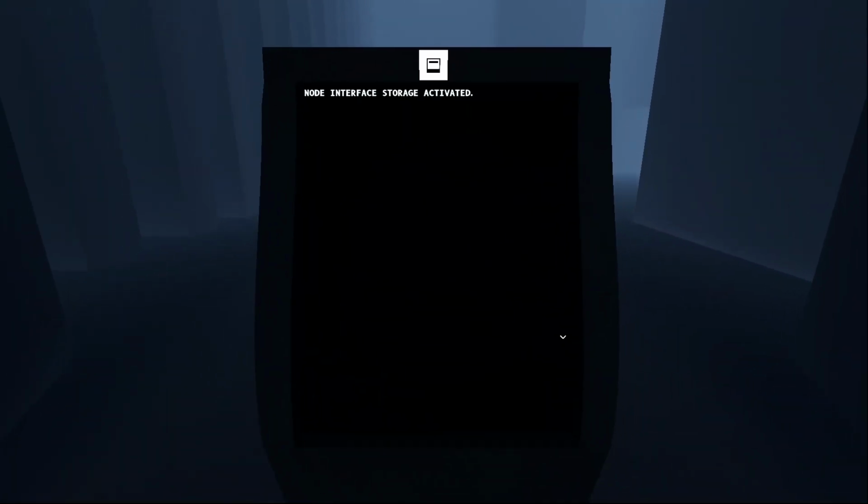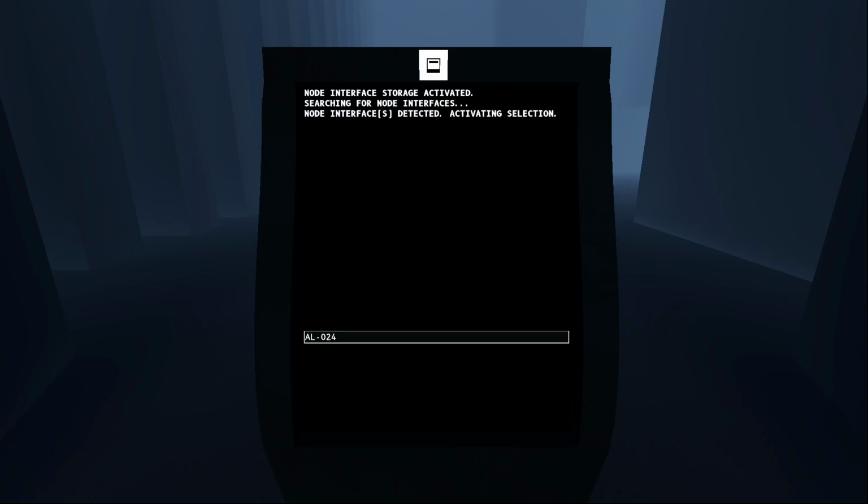Mega structure. Yeah. Toggle sprint, shift. Gotta love that mega structure. Gotta love that whatever this is. Gotta love that. Let me guess. Oh. Node interface storage activated. Searching for node interfaces. Okay. Show me.